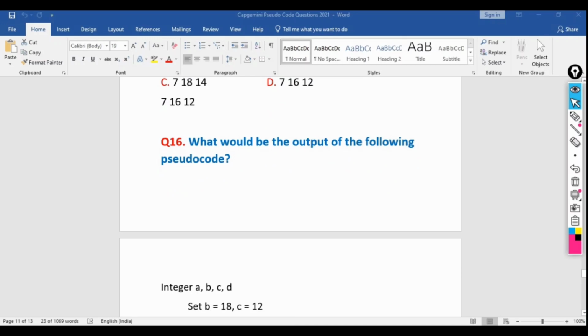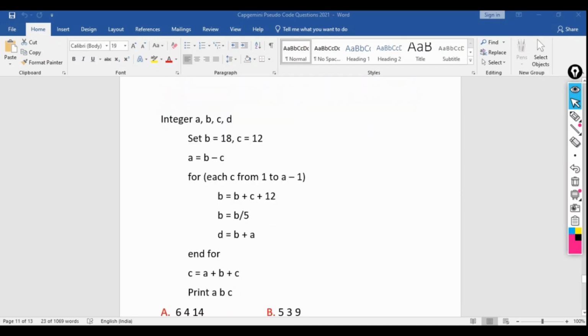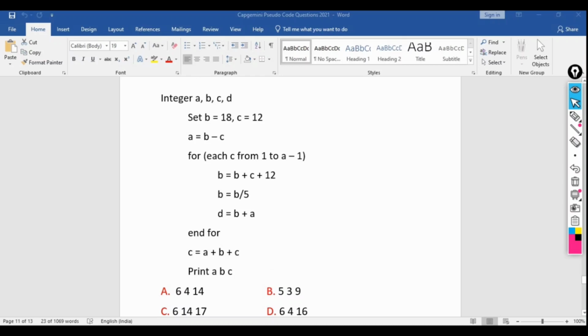What would be the output of the following pseudocode? Integer a, b, c, d, b equal to 18, c equal to 12, a equal to b minus c. So a equal to 18 minus 12, that means 6. For c from 1 to a minus 1. So what is the updated value of a here? 6. 6 minus 1, that means 5. So we need to use this for loop starting from 1 to 5.